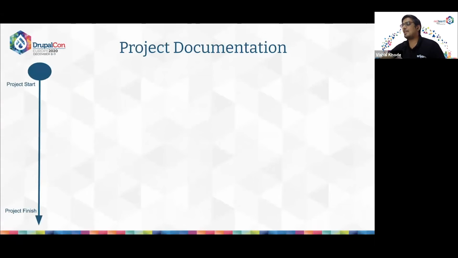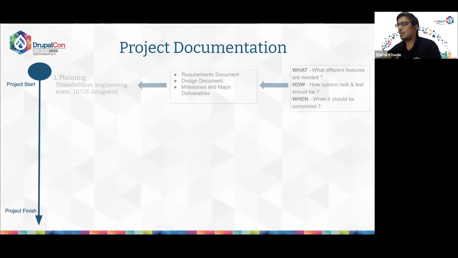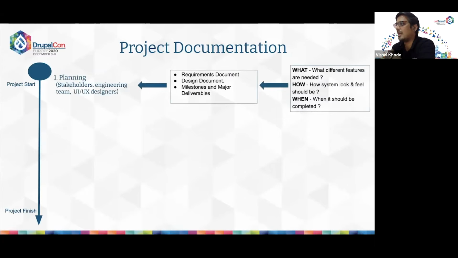So let's see the various documentation that is needed from project start to project end, and the roles and responsibilities of the team. First is the planning phase. This includes the stakeholders, engineering team, and UI/UX designers, whose primary responsibility should be capturing everything in the requirements and design documents.